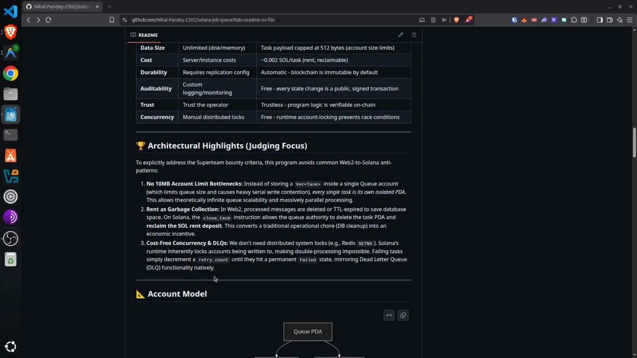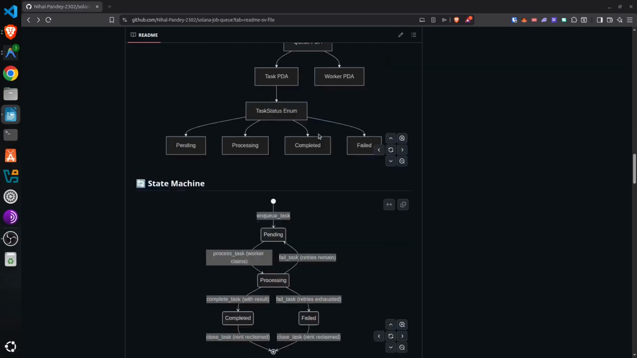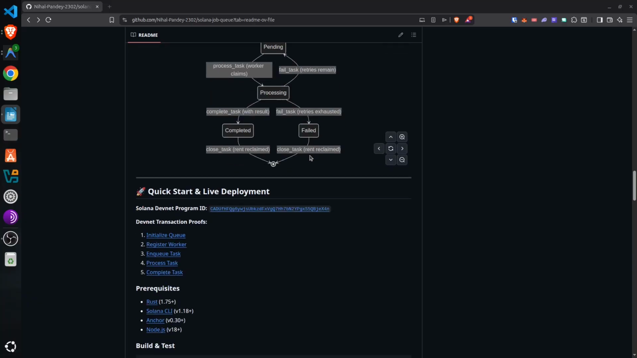Now, to be objective about the trade-offs, Solana's 400 millisecond block time means this won't beat an in-memory Redis queue for microsecond latency. But for any queue that requires high durability, auditability, and decentralized state, like cross-protocol webhooks or automated DeFi liquidation, this model is vastly superior.